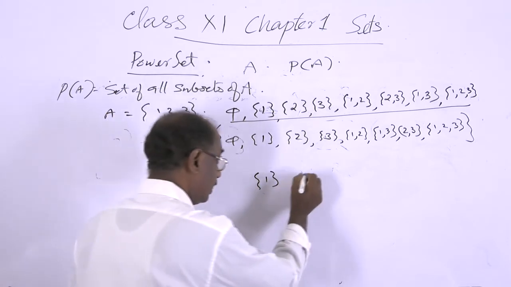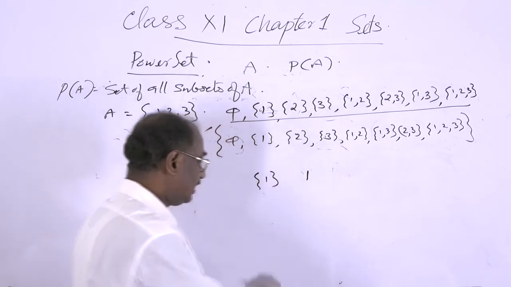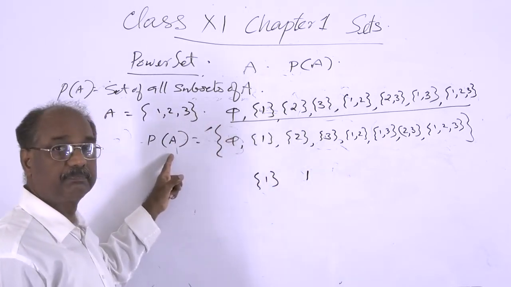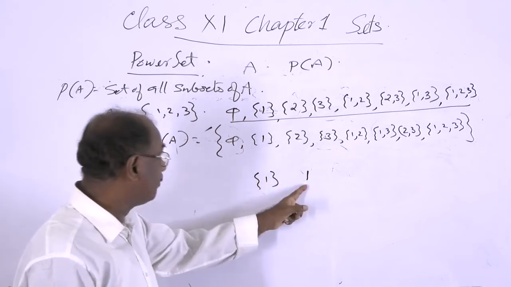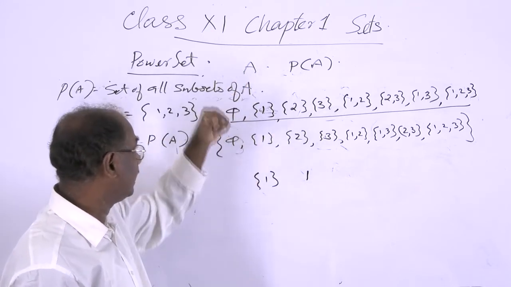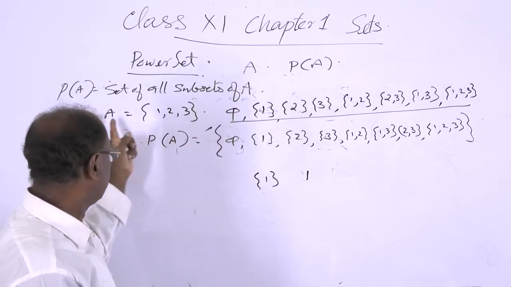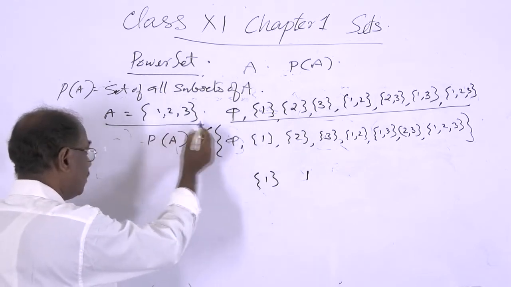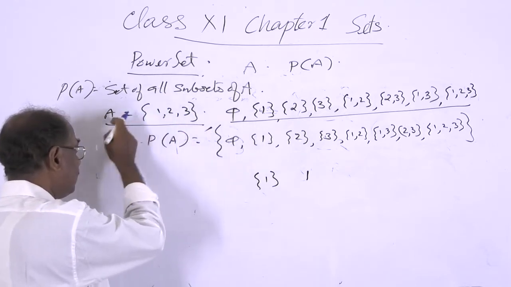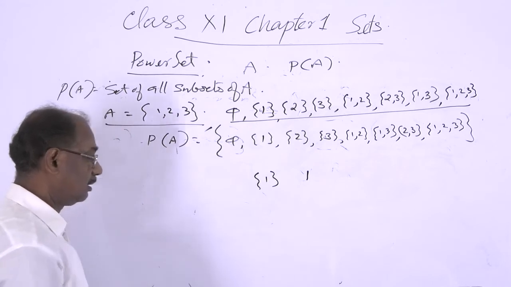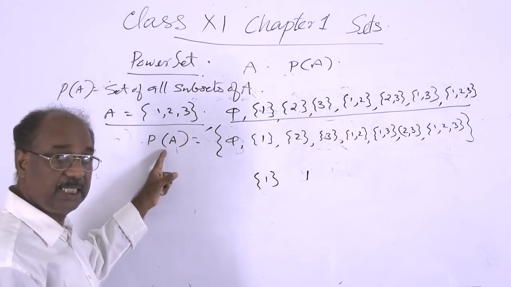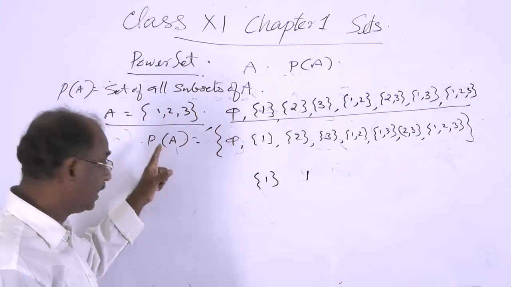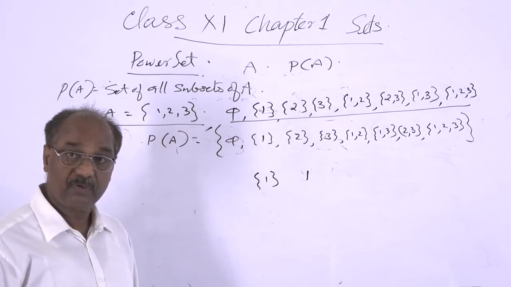But remember, this 1 is not a member of PA. This 1 is a member of A. 1 is a member of A, 2 is a member of A, 3 is a member of A. But 1 is not a member of PA, 2 is not a member of PA, 3 is not a member of PA.